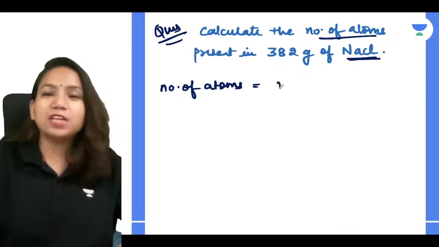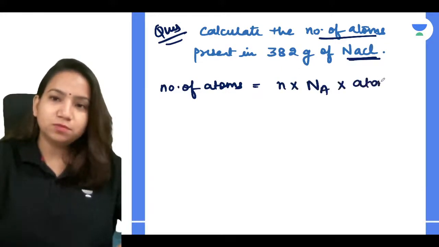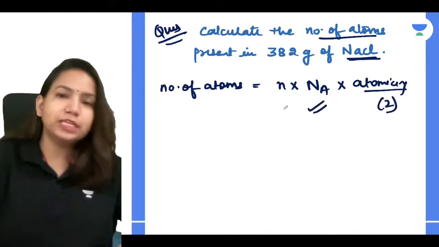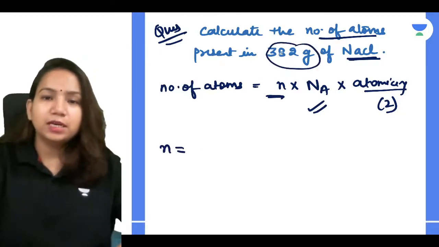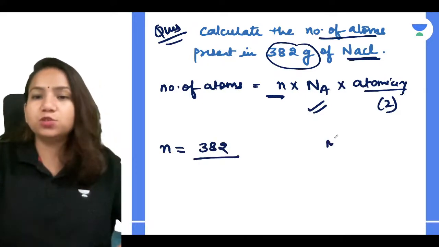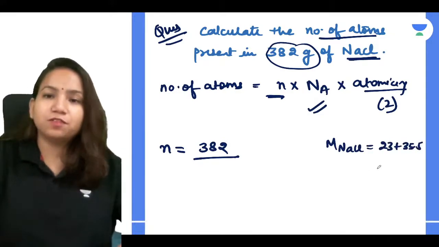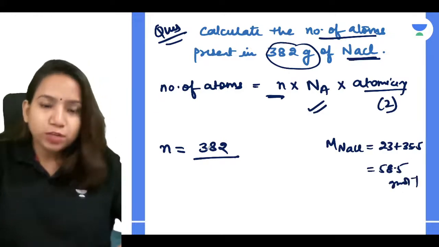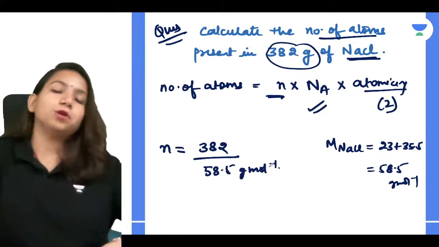So number of atoms, how do you calculate? Number of moles into Avogadro number into atomicity. Very good. So atomicity is going to be 2. Avogadro number you know already. So you have to calculate number of moles. How will you calculate number of moles? Very simple. Given mass divided by molar mass. Yes. So molar mass of NaCl is going to be what? Tell me. 23 plus 35.5, which is 58.5 gram per mole. So 382 divided by 58.5 gram per mole. What value am I going to get?